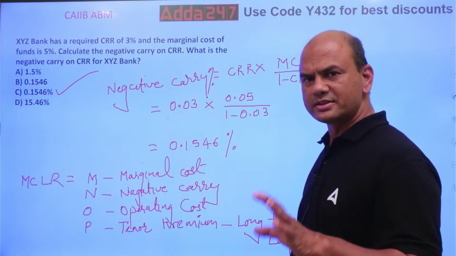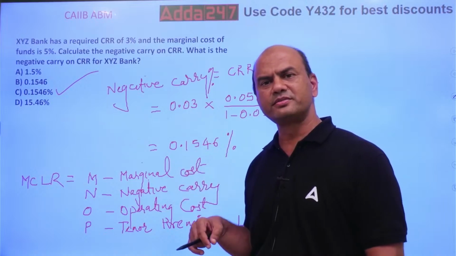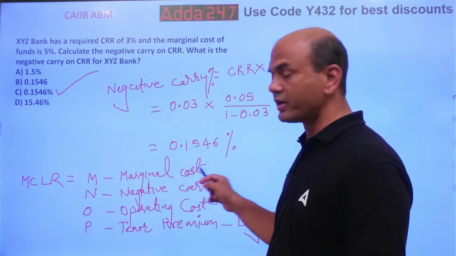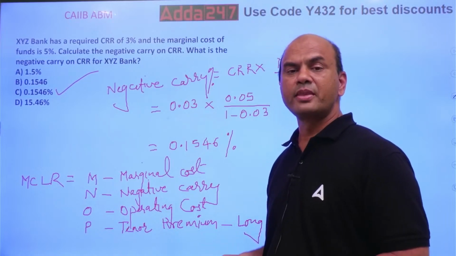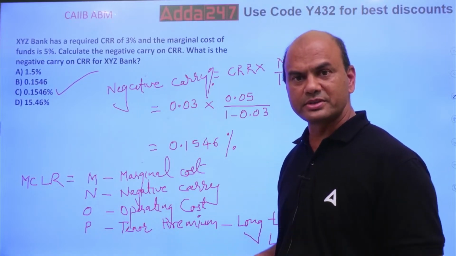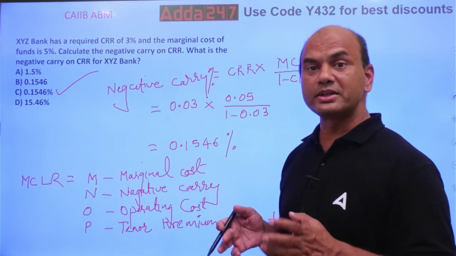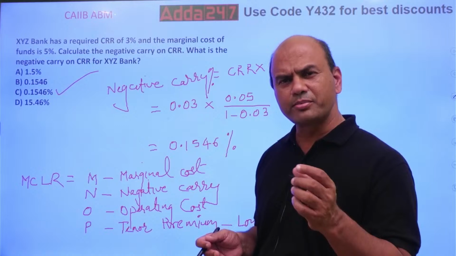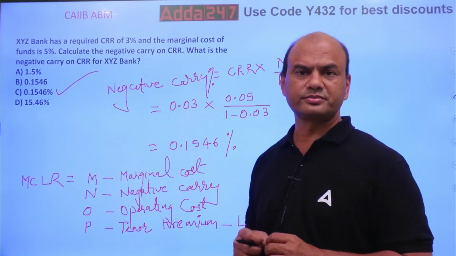Kindly understand one point. I'll just clarify these points. Marginal cost of funding means if I am taking funds at 7% and earning 9%, what is my marginal cost, the extra amount which I am giving? That is marginal cost.